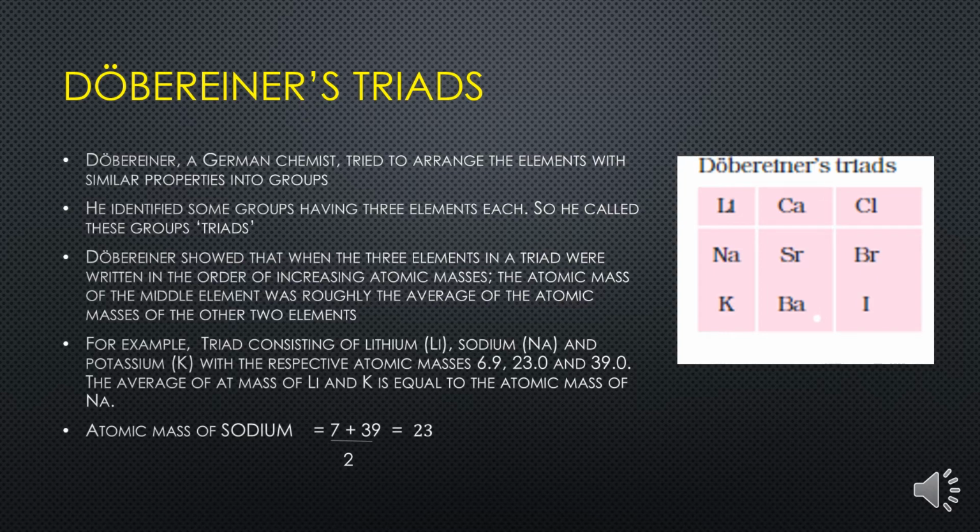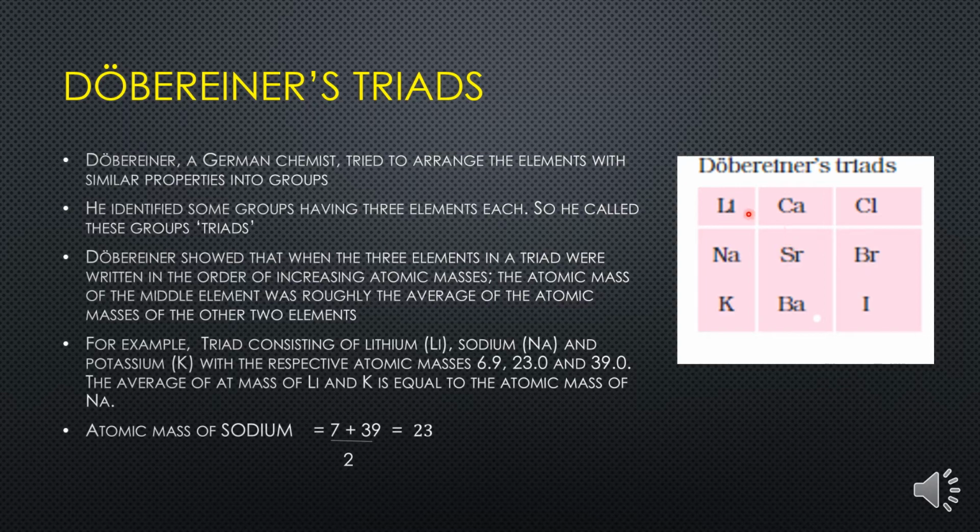Children, I repeat my point. He observed some elements showing similar chemical properties and he decided to make a group where 3 elements could be present, and each element of the group will show similar properties.